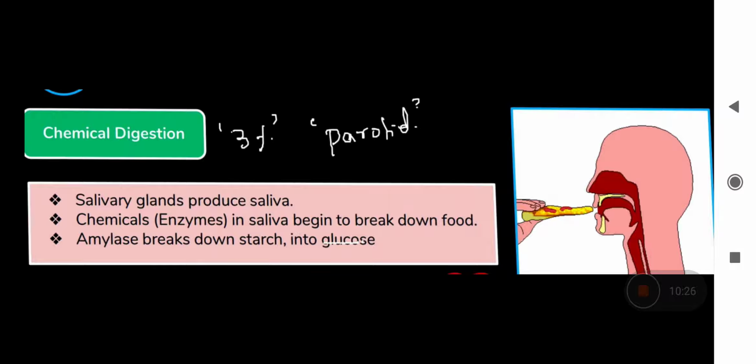Then the food will go into your mouth. We have the salivary gland that secretes the saliva and the mucus that convert the starch into sugar, simple maltose. And saliva contains one enzyme that is a very important enzyme, lysozyme.